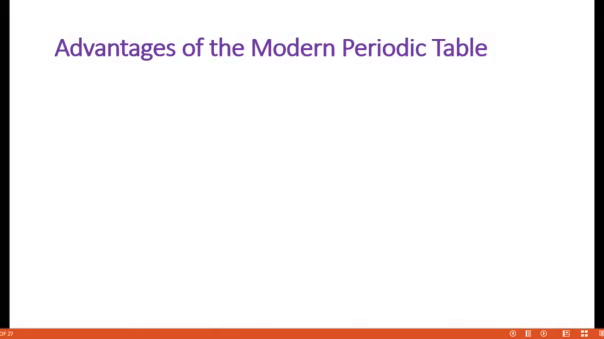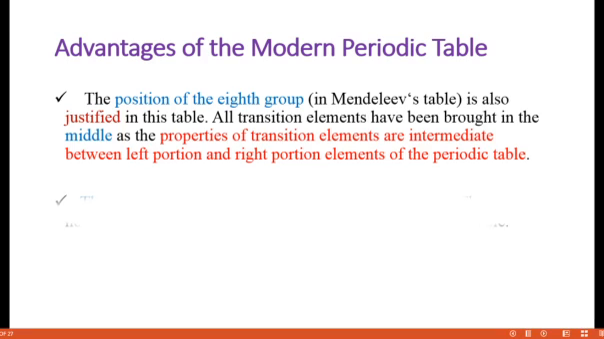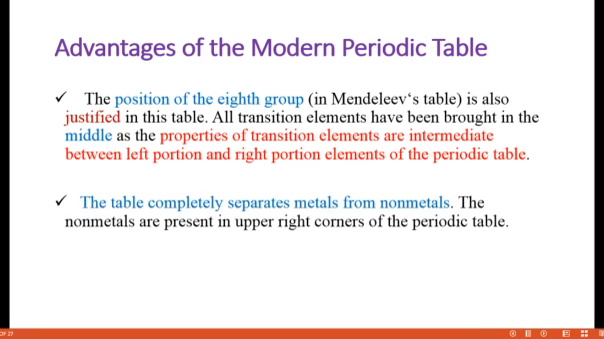The next one is the position of the 8th group, that is the last group. In Mendeleev's table he left the 8th group, where three elements were placed in the 8th group. That is justified in this table. They come under the category of transition elements and are present between the S block and P block elements.